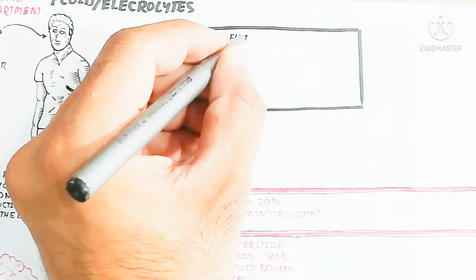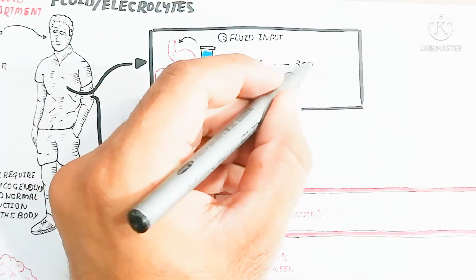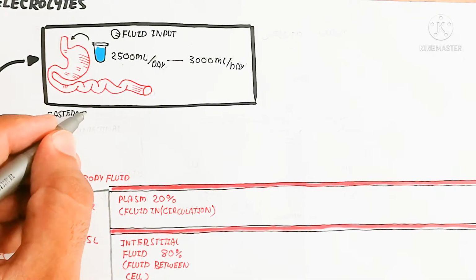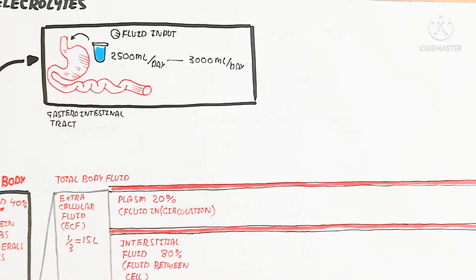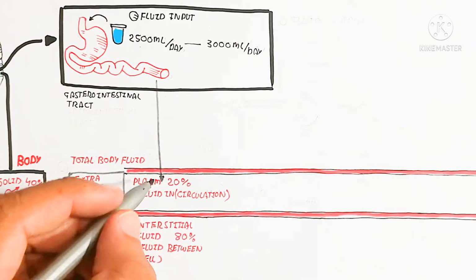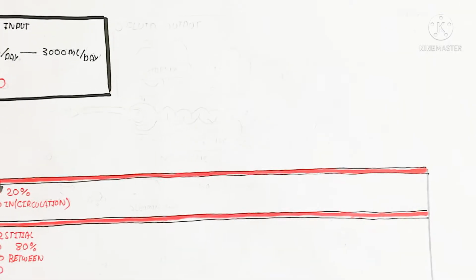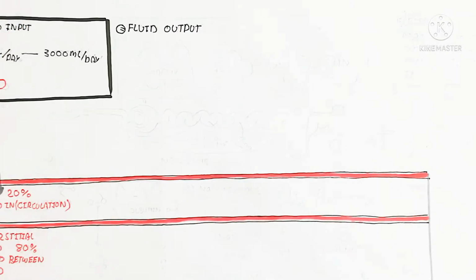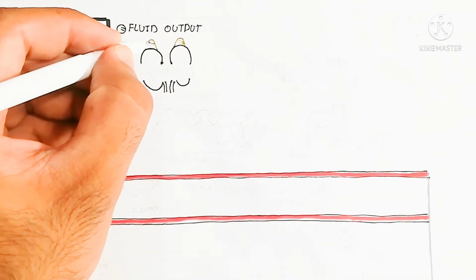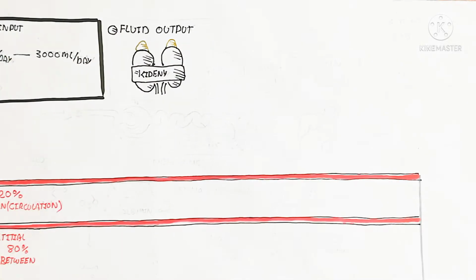So let's begin to understand. When we take water, that is the fluid input. It is 2500 ml per day to 3000 ml per day. When it is taken in, it goes into the gastrointestinal tract, and after absorption goes into the circulation as plasma, fluid in circulation. After transport into the plasma, the fluid output will occur. This fluid output means the excess or loss of water for the normal function of our body.